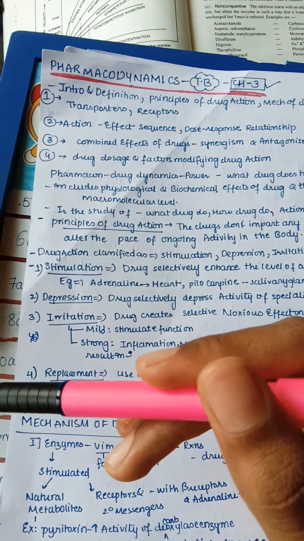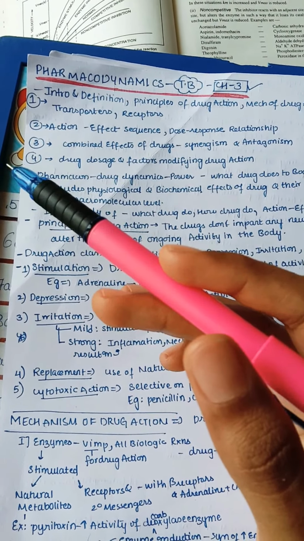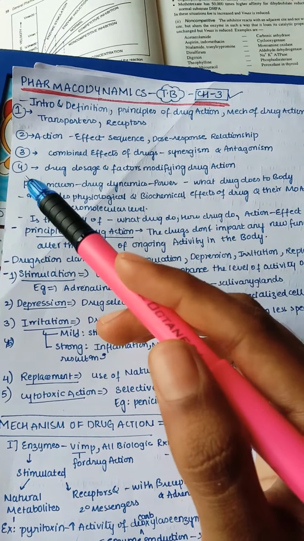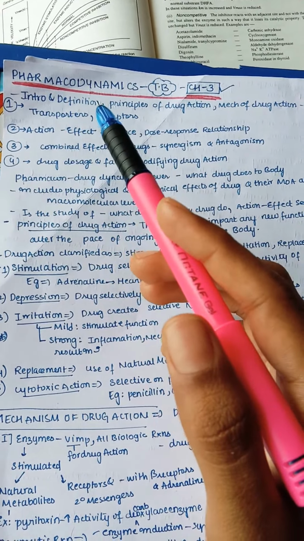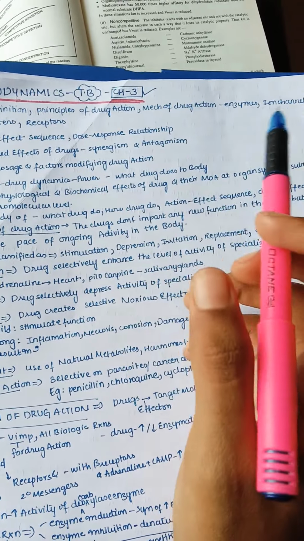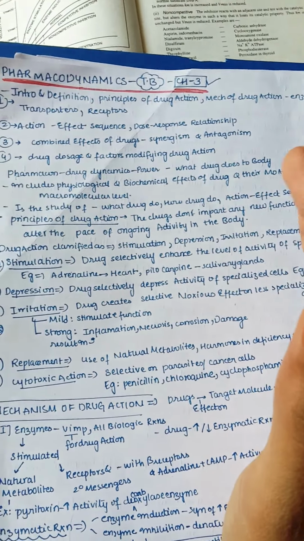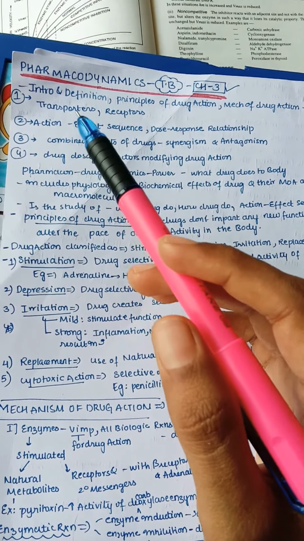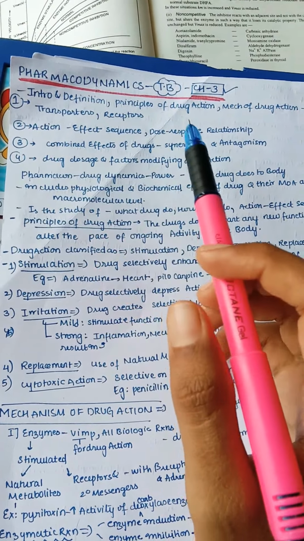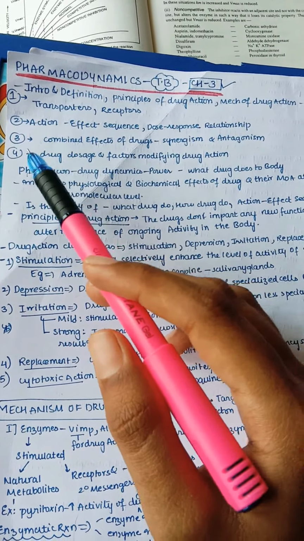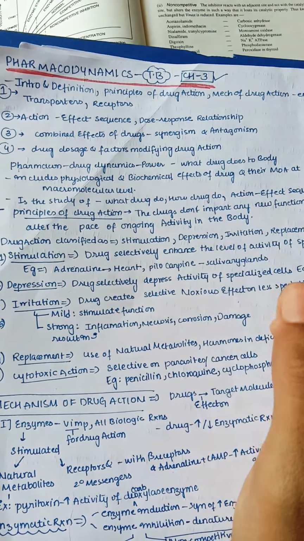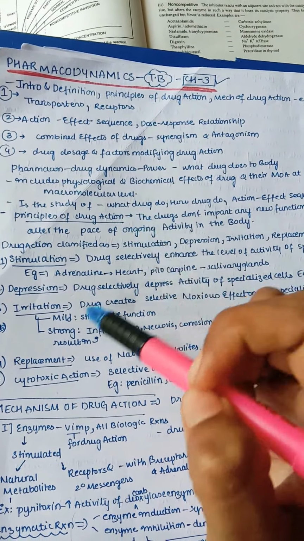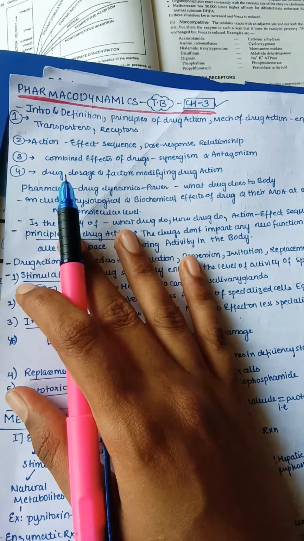In this lecture, we are dividing it into 4 parts so that it would be easy, because it's a very long lecture. In the first session we will discuss the introduction, definition, principles of drug action and mechanism of drug action: enzymes, ion channels, transporters, receptors, action effect sequence, and dose response relationship in the second part. The third part covers combined effects of drugs, synergism, antagonism, and the fourth part covers drug dosage and factors modifying drug action. So let us start now.